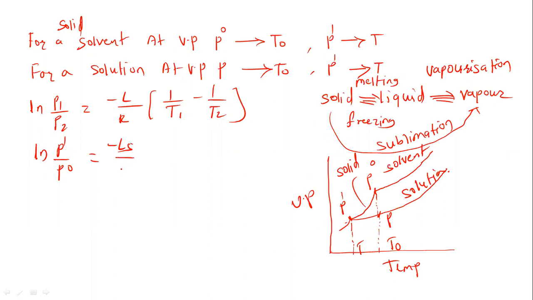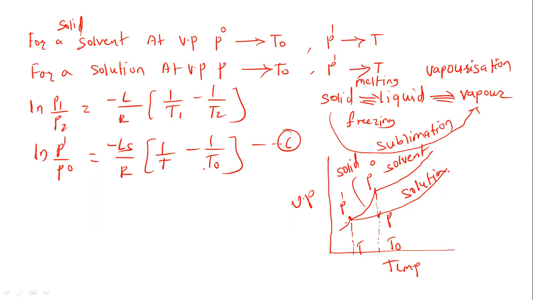So minus Ls upon R into 1 upon T1, the lower temperature, which is T, minus 1 upon T2, the higher temperature, which is T0. This is the equation we get by applying the Clapeyron-Clausius equation. This is our equation 1.